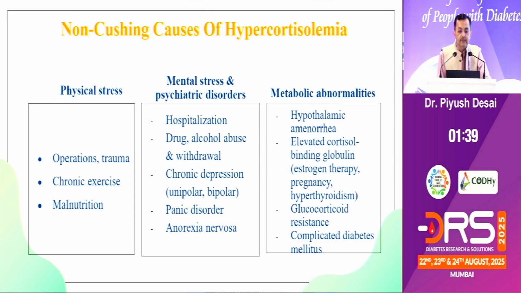Mental stress like hospitalization, drugs, alcohol abuse, withdrawal, chronic depression, and panic disorder may also give rise to higher cortisol levels and metabolic abnormalities. So never rely on a single cortisol level. Whenever you suspect, go for the dexamethasone suppression test, because a single cortisol is not going to give you value because of these multiple things.